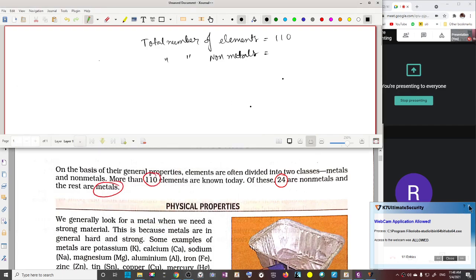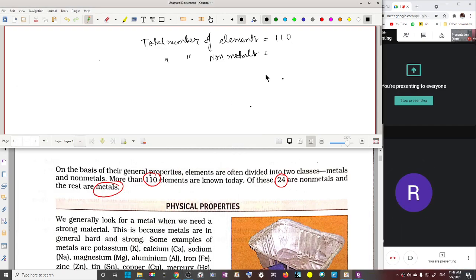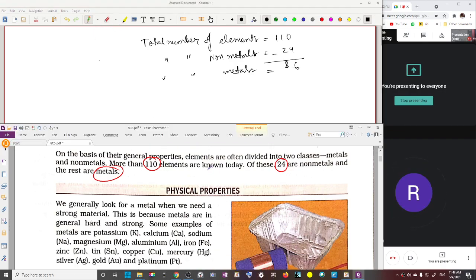So the total number of elements is 110. The total number of non-metals is 24. So how many are left? 110 minus 24 is 86. So the total number of metals is 86. Is the idea clear? Yes. So what is the total number of metals? The total number of metals is 86.